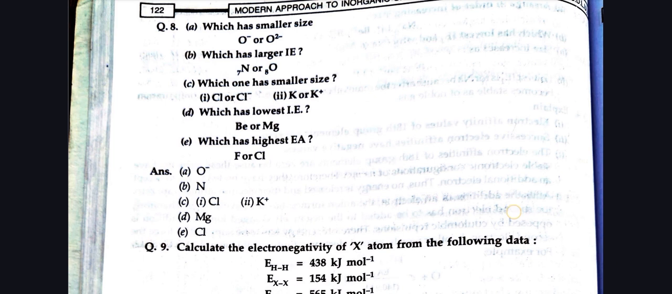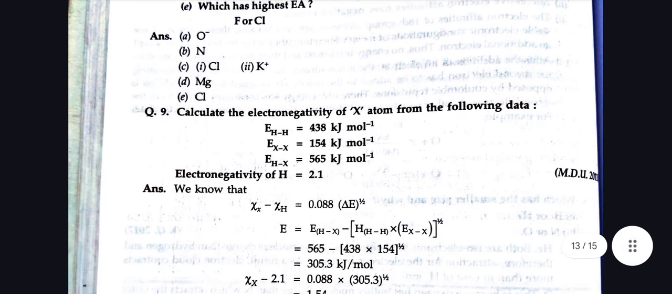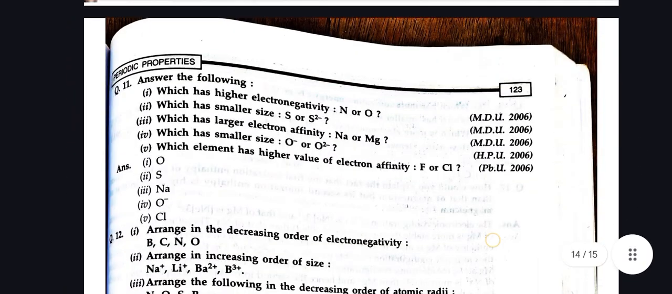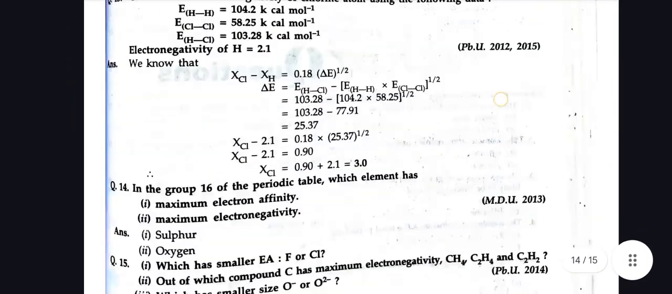So this was an end to the chapter periodic properties. We have read all the theoretical concepts and discussed some of the questions which are asked in university exams.